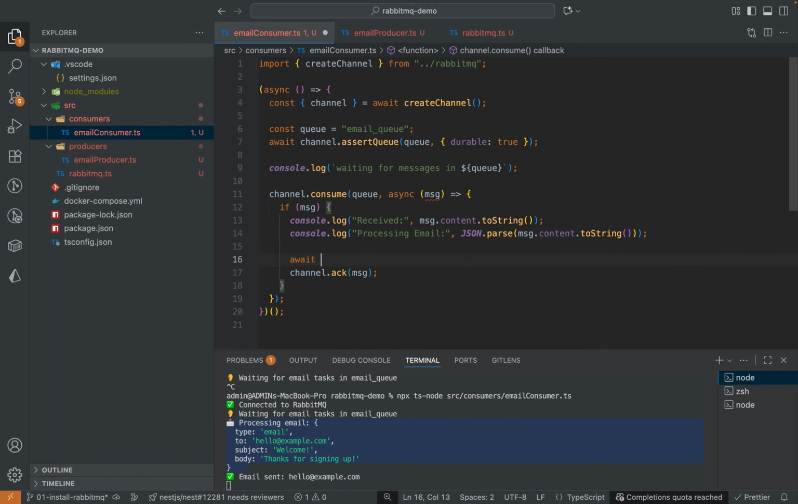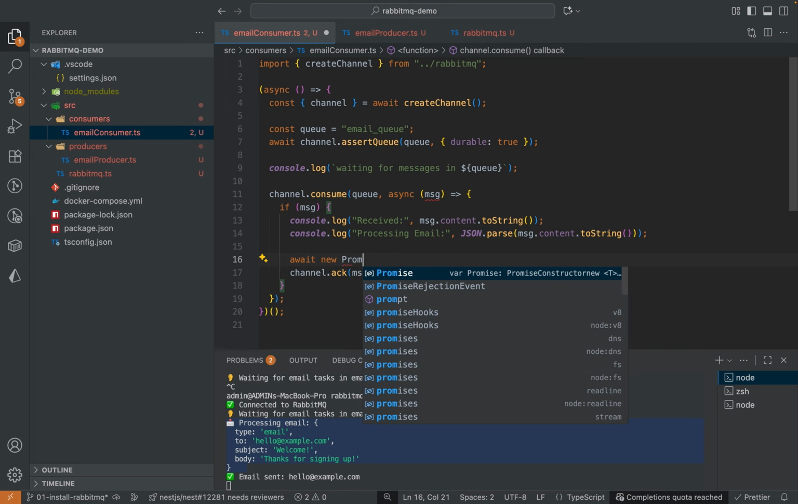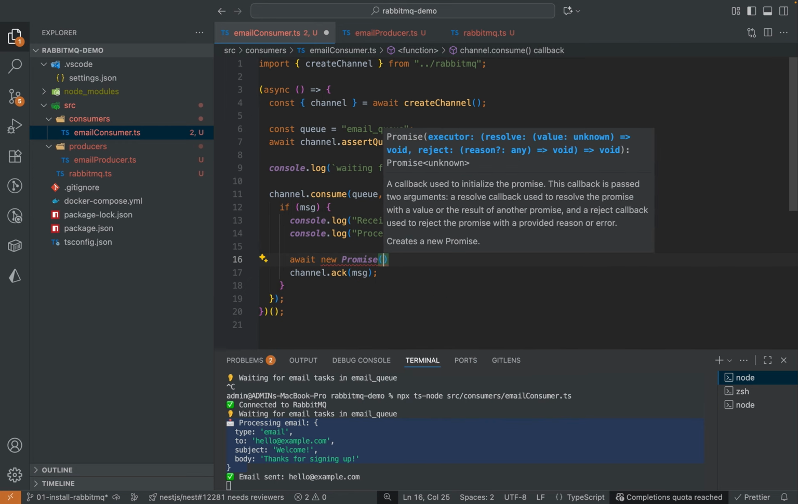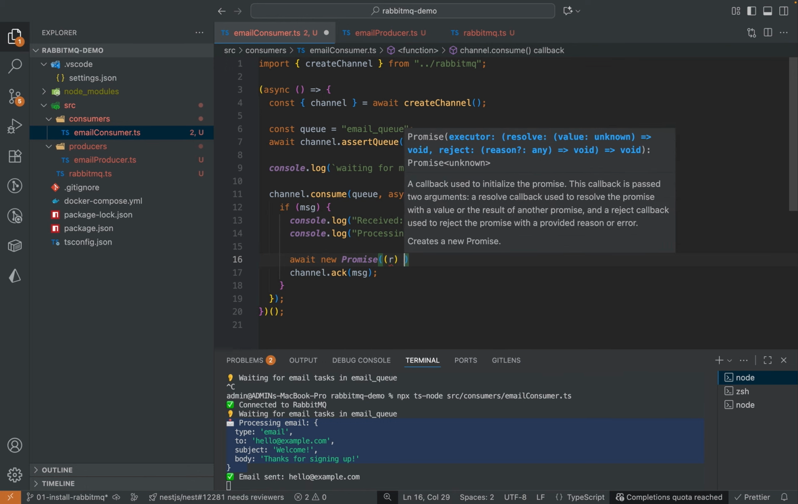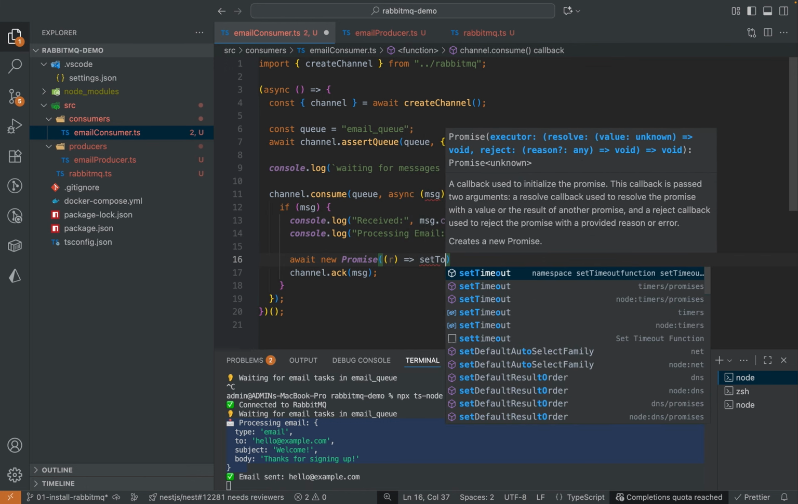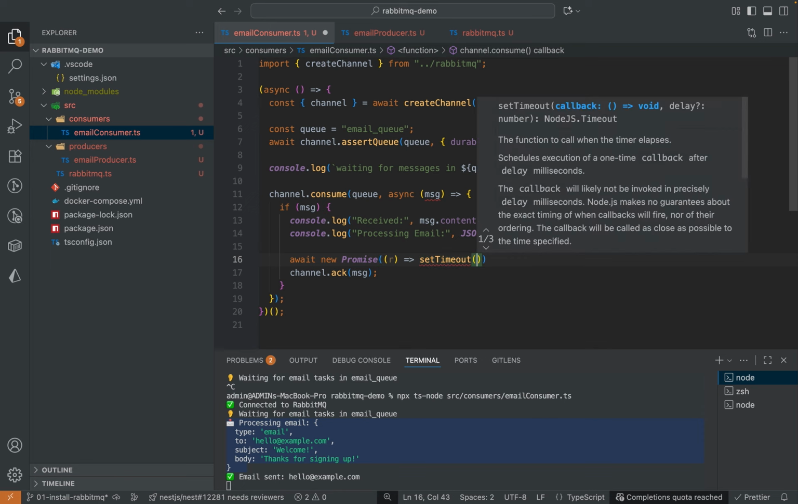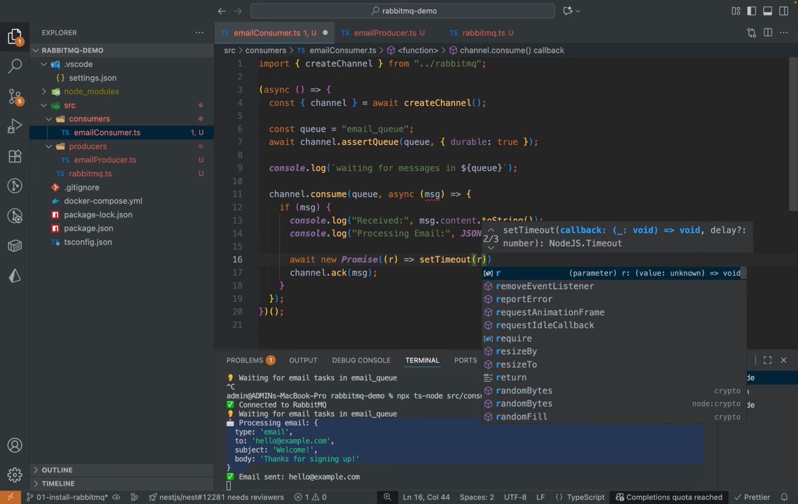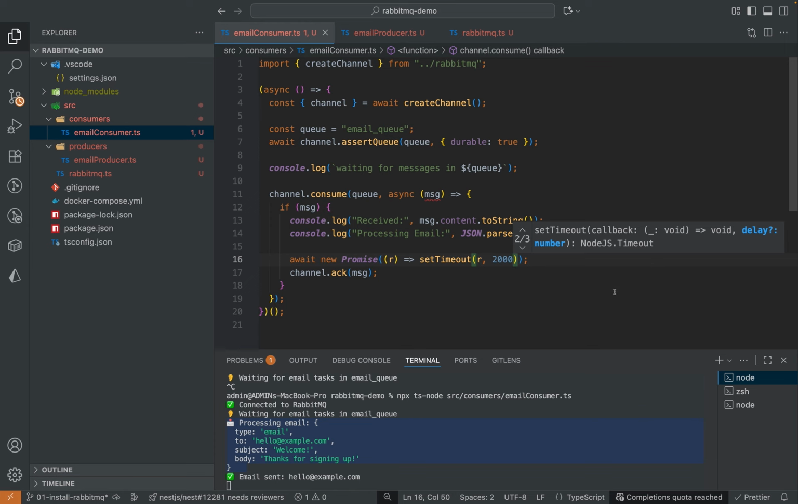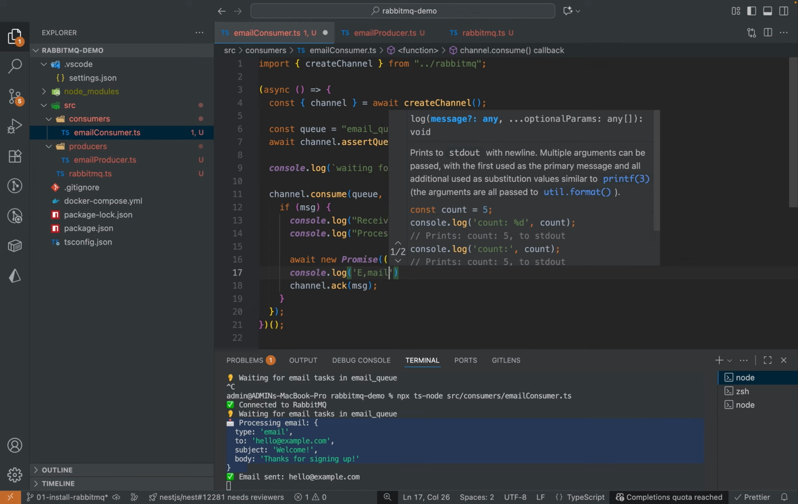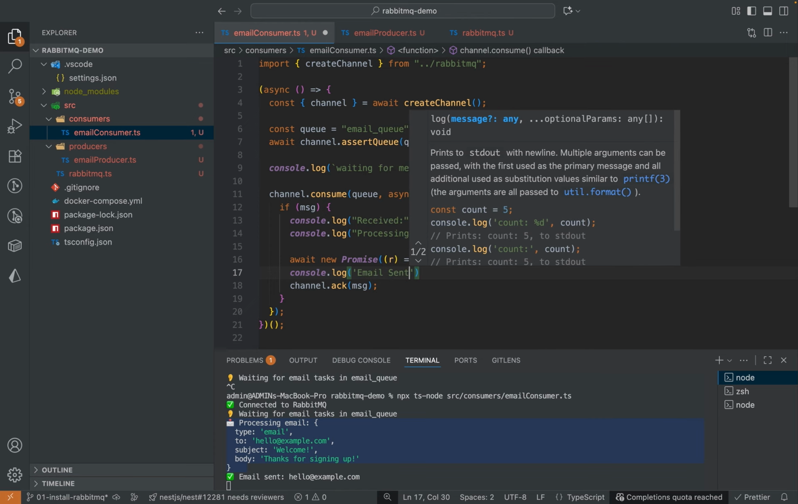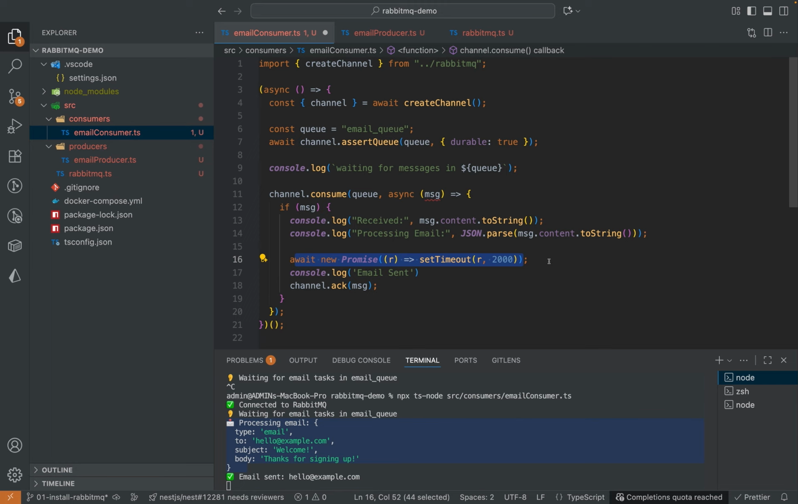And finally, we can simulate that. Let's say it's gonna take some seconds. Resolve, setTimeout, 2000. Wait for 2 seconds. Here I can say email sent. This one is used only for demo purposes. Let's say we are calling the SendGrid API to send the email, let's say 2 seconds. So we have simulated that.